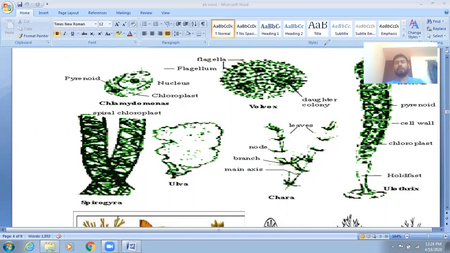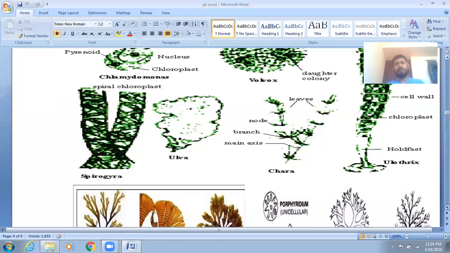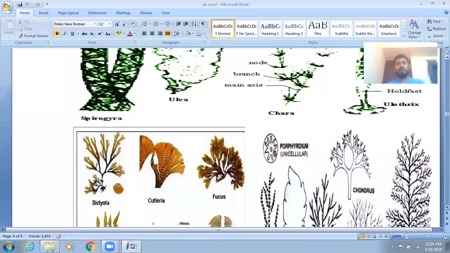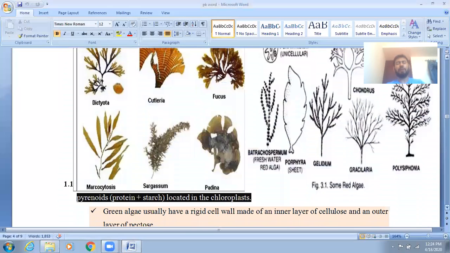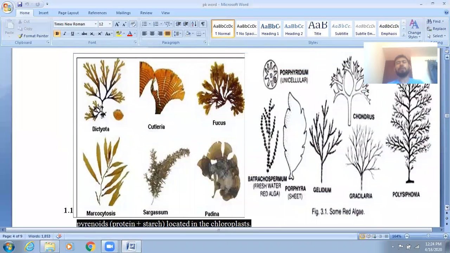Okay, so next thing it has given is about the brown algae. Because chlorophycy examples you have already seen, next it has given the brown algae, and you know brown algae very well. So why do we call it brown algae? Because they have a brown pigment, so they have chlorophyll A and C as well as fucoxanthin. Due to this, it is called the brown algae.